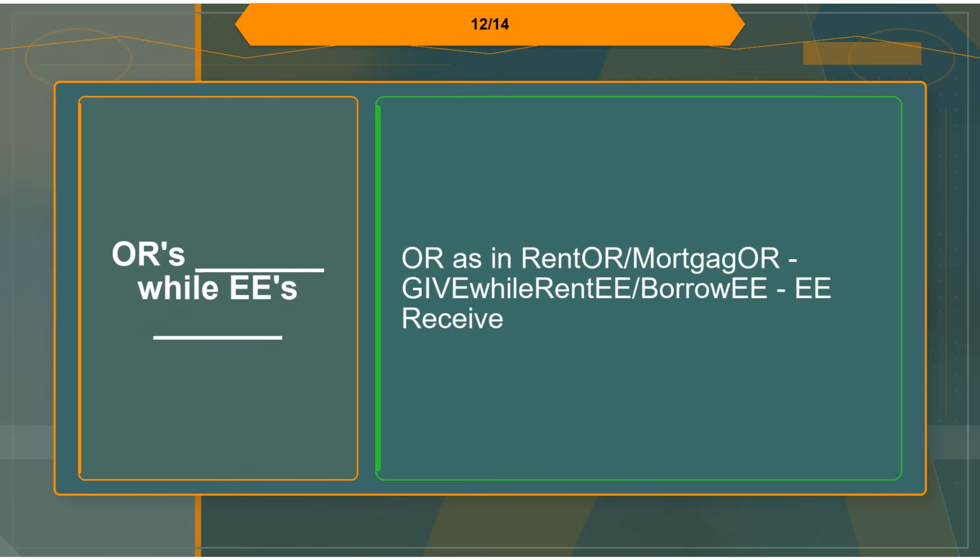Flashcard 12. Term: or is blank while ee is blank. Definition: Or, as in lessor or mortgagor, gives: the one who gives. Ee, as in lessee or borrower, receives.